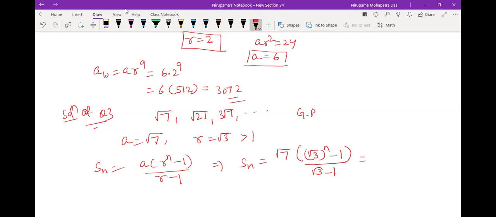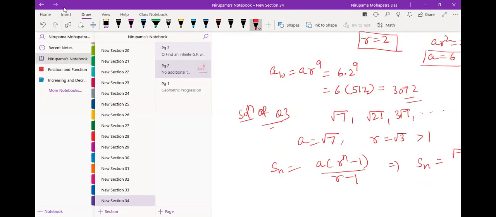So we can have root 7 into root 3 plus 1, into root 3 to the power n minus 1. The denominator will be root 3 plus 1 into root 3 minus 1, so it is getting 2. So leave the answer here. Okay.